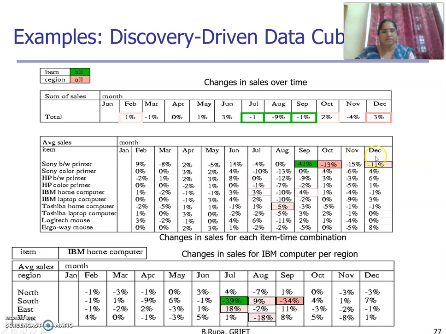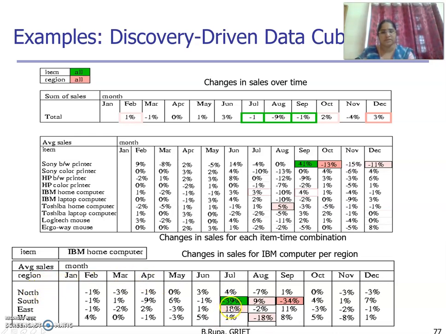Compared to December, November contains only minus values, so it is not indicated as an exception. When we compare with December, it contains both positive and negative values, so the minus 7 indicates an exception. That's why for Sony b/w printer, the exceptions are there in sales for September, October and December, not in November. Then we drill down again into the next level, taking one of the items, IBM home computer, along with the region and the corresponding months.